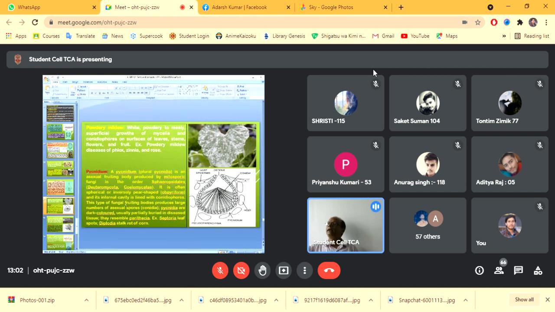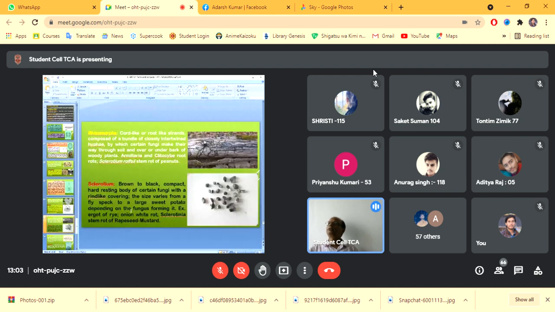Then pycnidium, and pycnidium is the asexual fruiting body, and it is produced by mitotic fungi in the case of Sphaeropsidales, that is Deuteromycotina or Coelomycetes.